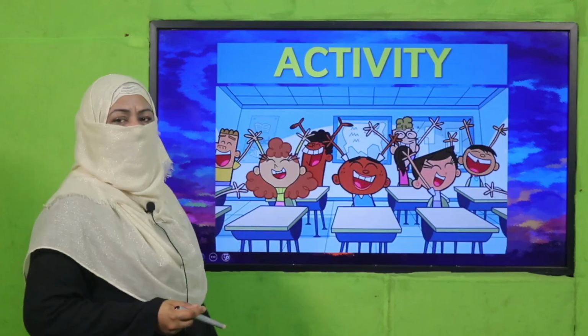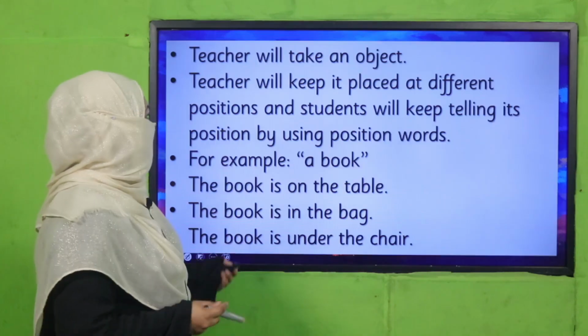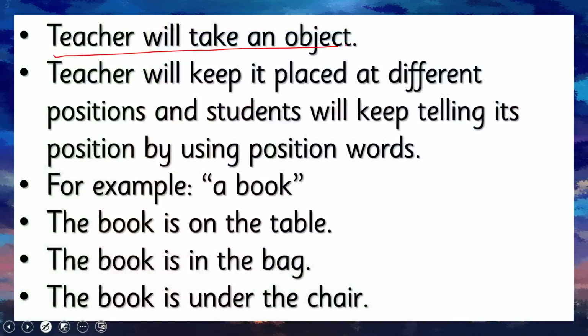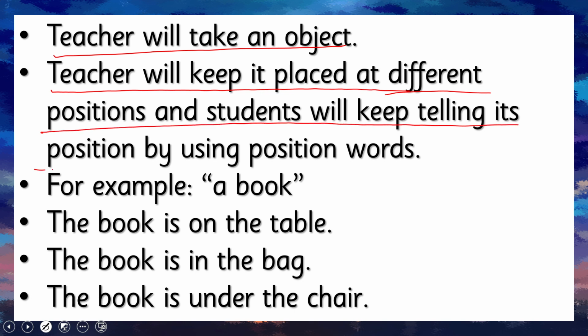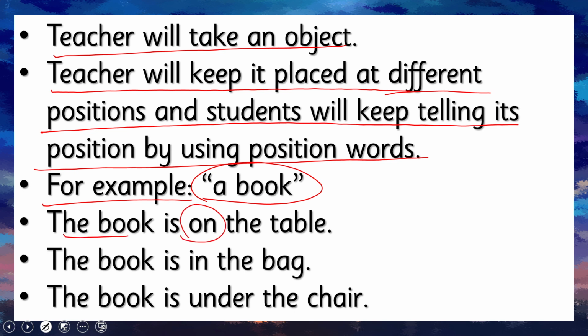Are you clear? Okay, let's practice it through an activity. Teacher will take an object. Teacher will keep it placed at different positions, and students will keep telling its positions by using position words. For example, teacher takes a book and teacher places it on the table, and student says, the book is on the table, or the book is in the bag, or the book is under the chair.